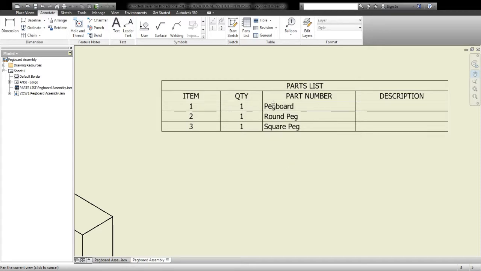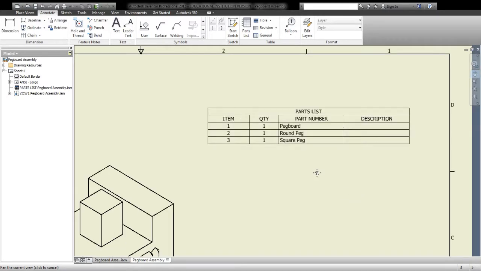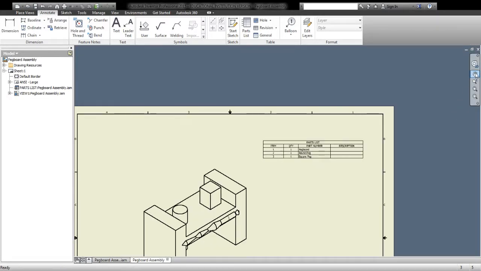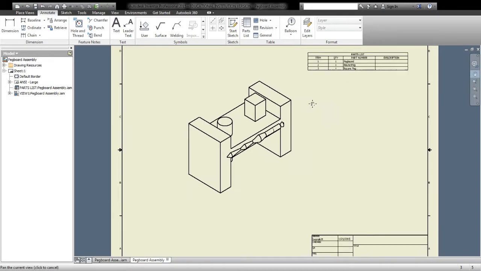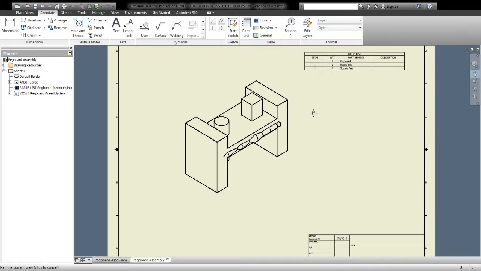So item 1 is the pegboard, item 2 was the round peg, item 3 is the square peg. If yours aren't in that exact order, it's not a big deal. You're just saying what you put together in order to make your toy. The next thing we want to do is to add balloons, again in the table tab, to show what those things are. So I'm going to do balloon.